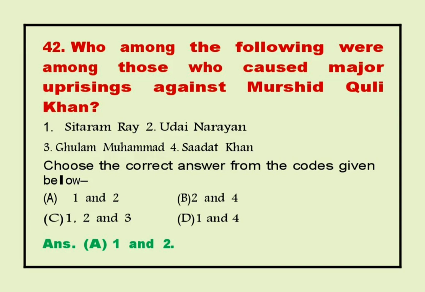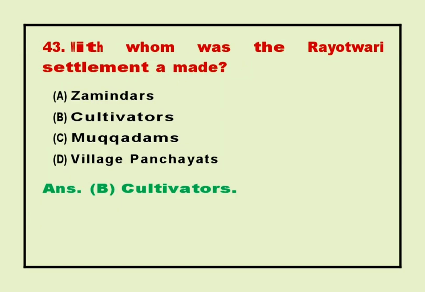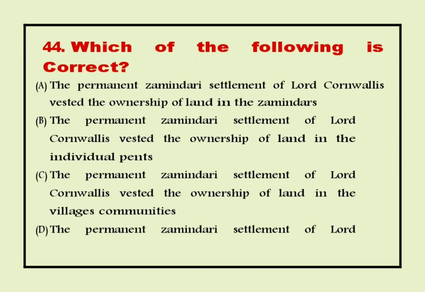Ghulam Muhammad. 4. Sadat Khan. Choose the correct answer from the codes given below. Answer A. 1 and 2. 43. With whom was the Ryotwari settlement made? Answer B. Cultivators.